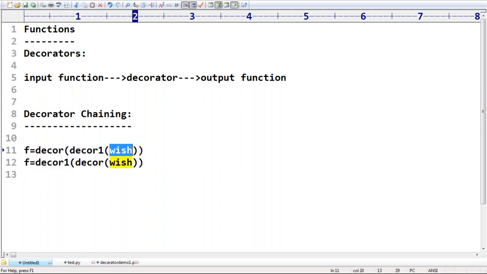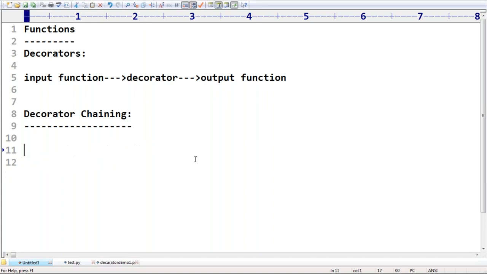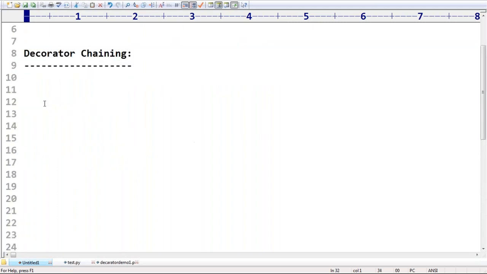Which function will become the argument to decor1? That returned function will become the argument to decor, something like that. How the things are going to be executed, I will analyze that, don't worry, and then I will come up with some clear conclusions, sir. Not recommended to discuss much. Let me do some R&D and then I will come up with that.